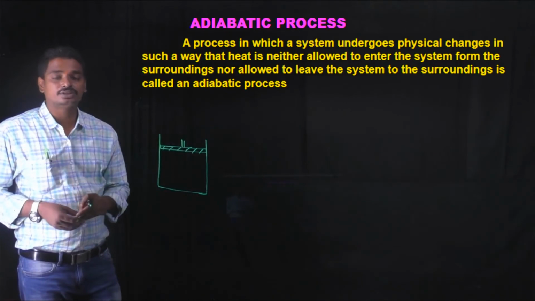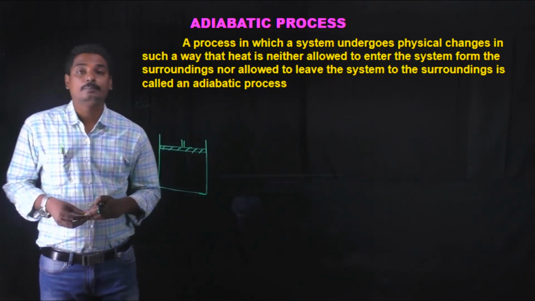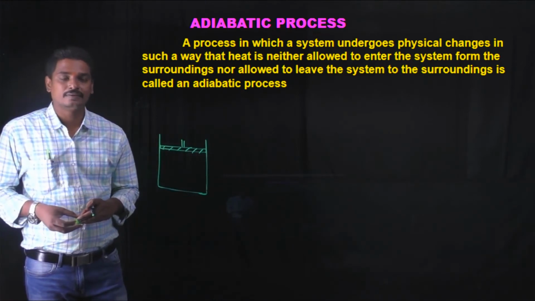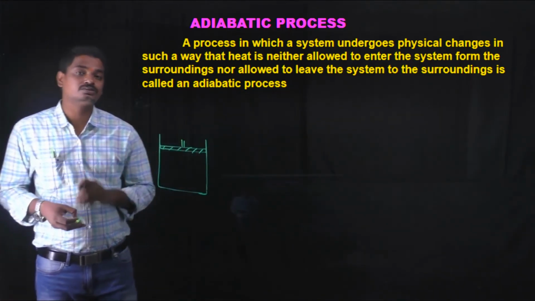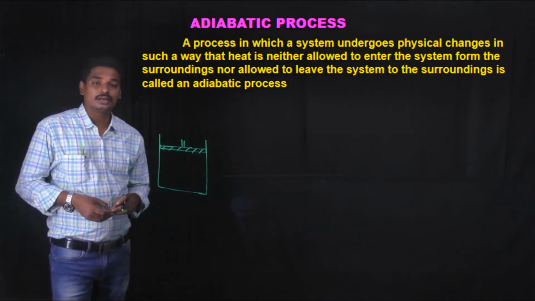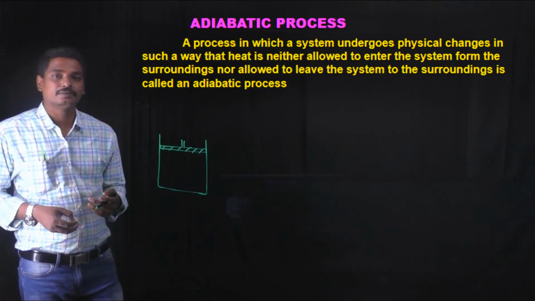Exchange of heat energy should not take place. That means this wall should be made up of bad conductors of heat. And the piston should be thermally insulated. Then only adiabatic process can take place.